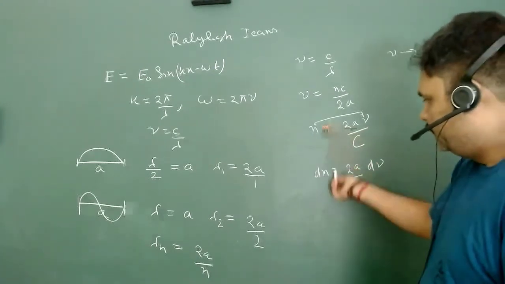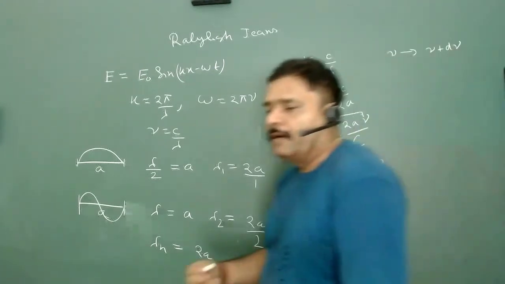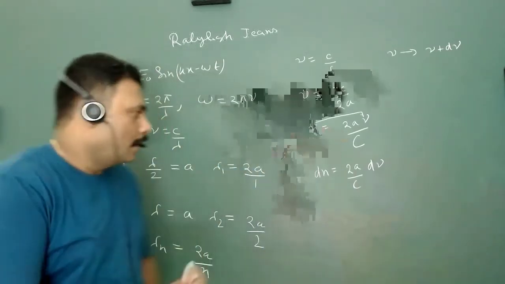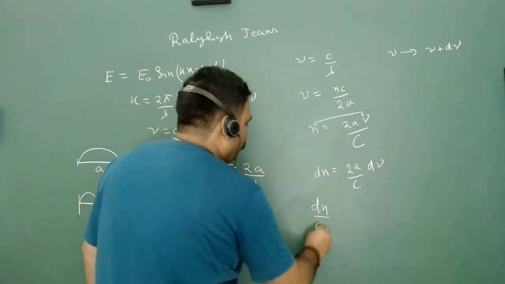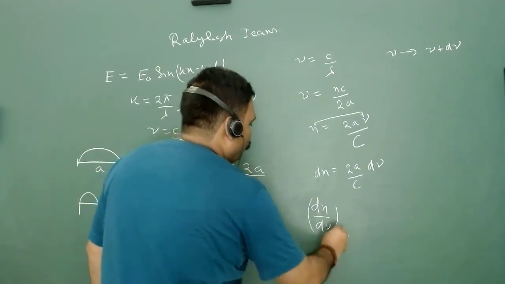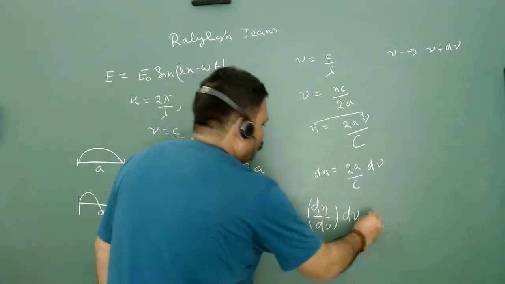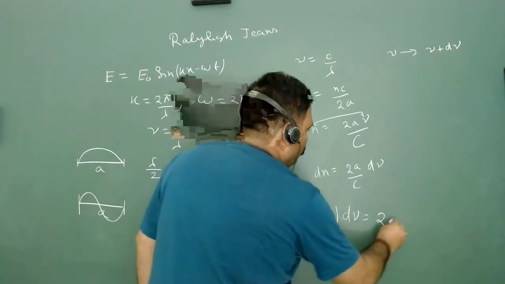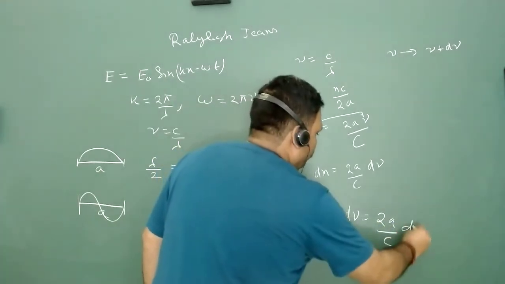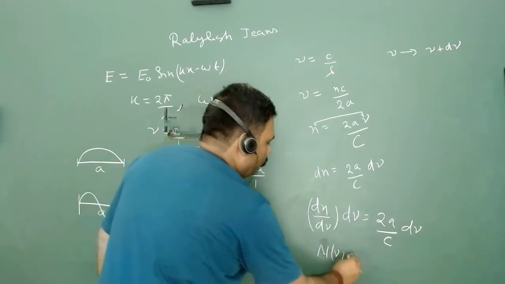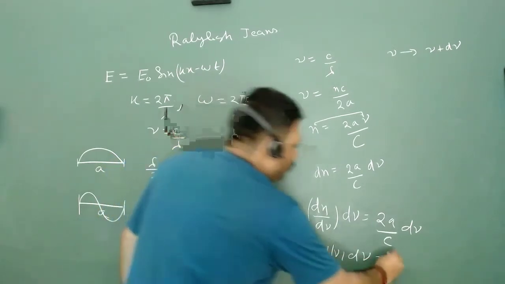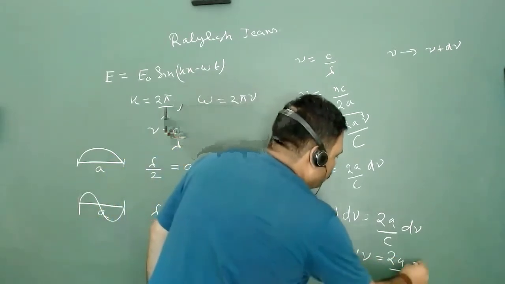And this dn we can write in terms of a density function: dn upon d nu into d nu is equal to 2a upon c d nu, and this particular thing I can write as n nu d nu is equal to 2a upon c d nu.